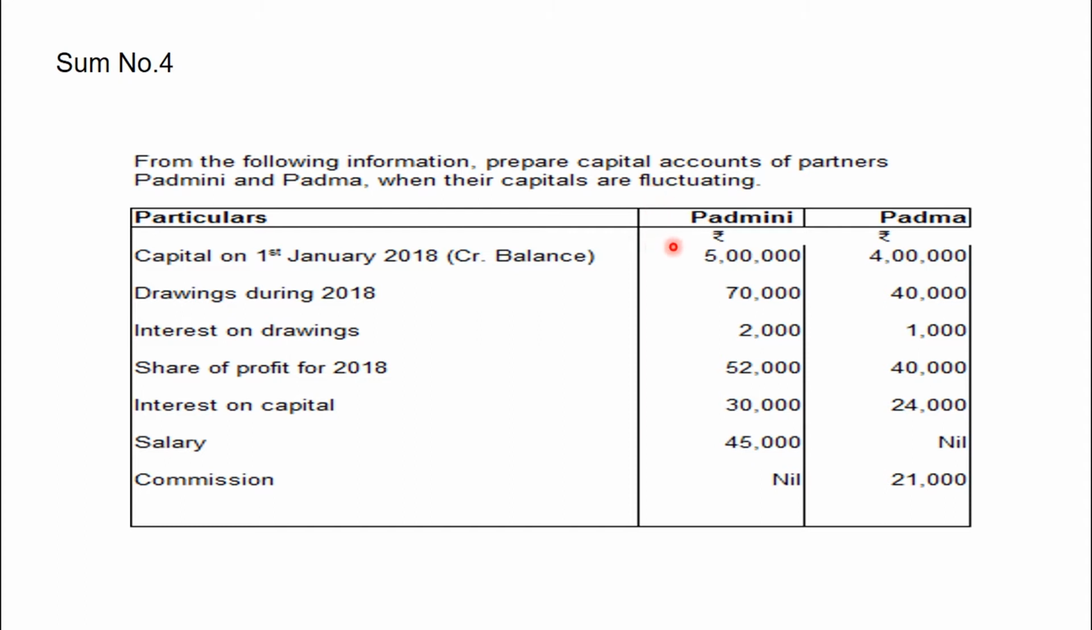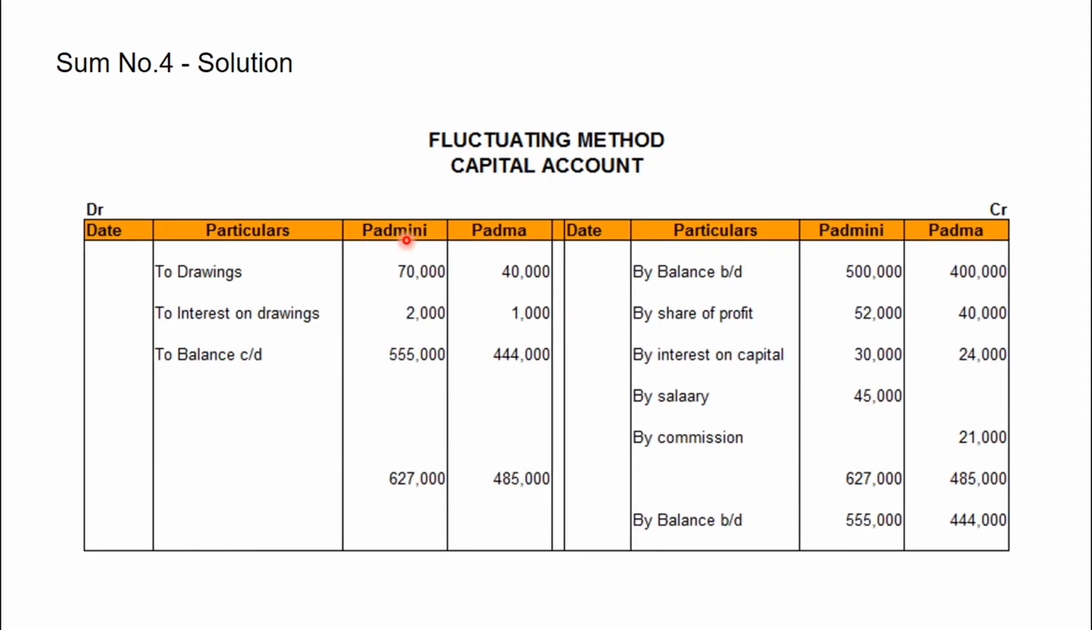Here they have given capital opening balance of Patni and Padma and drawings made during the year and interest on drawings, share of profit of partners, interest on capital, salary and commission. This information they have given. Now let us see the solution. So under fluctuating method, only capital account will open.